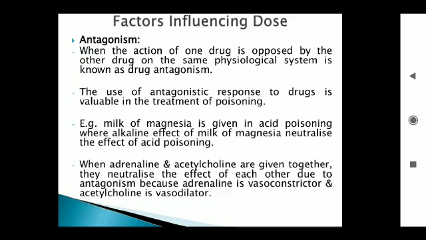Adrenaline is used as a vasoconstrictor affecting the sympathetic system, while acetylcholine acts as a vasodilator on the parasympathetic system. So their actions can be neutralized, and the action of adrenaline can be opposed by acetylcholine.